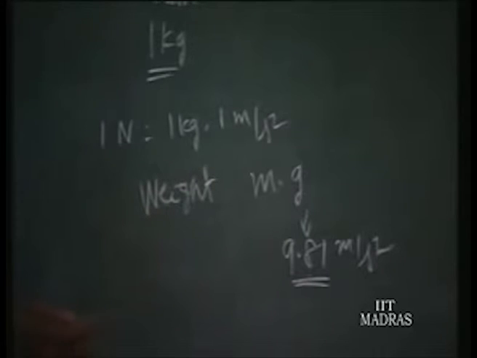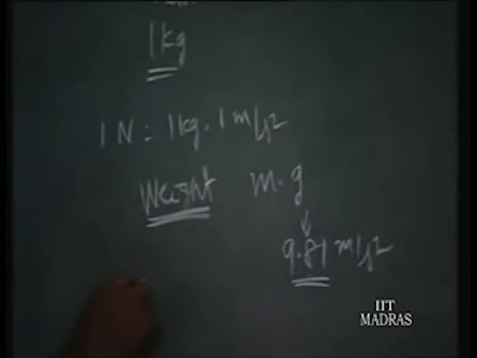So whenever there is a mass on the earth, it is always acted upon by g. So we always realize a weight. For example, take this chalk piece. Its mass cannot be separated from its weight, because it is always acted on by the weight. To separate mass from weight is not possible, unless you take it into space where there is no earth attraction. Since we have the weight here and this nominal value also, the weight is used.